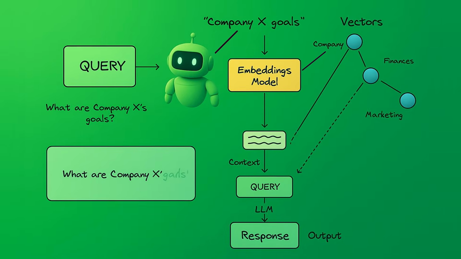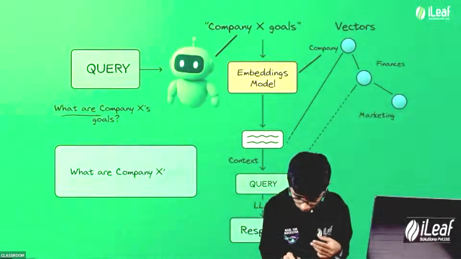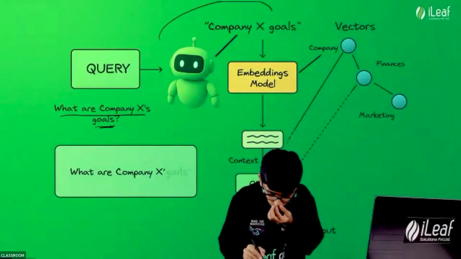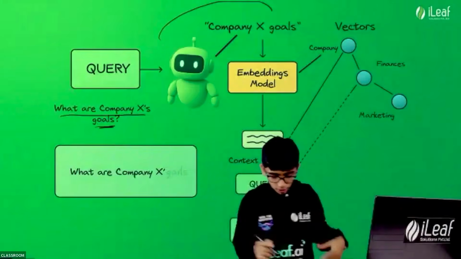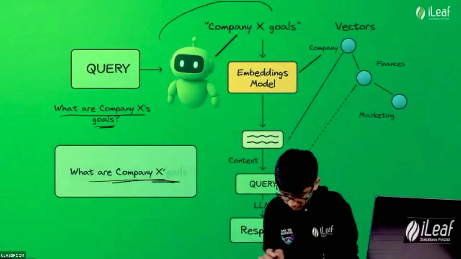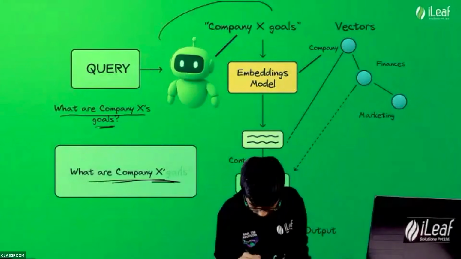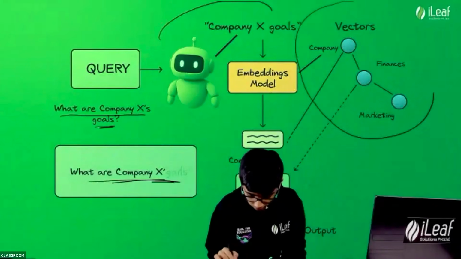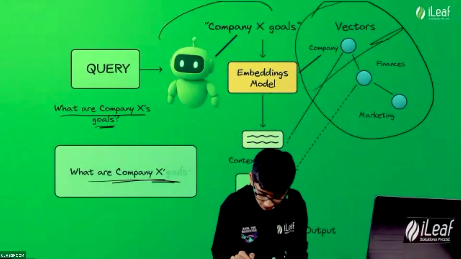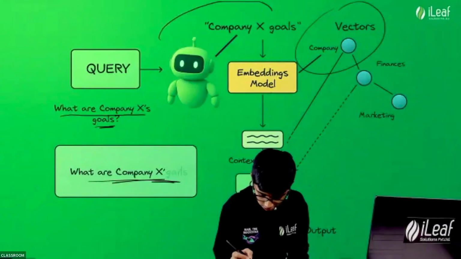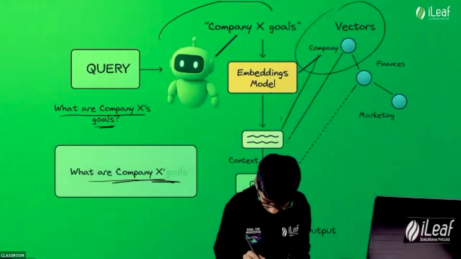Now, when we ask a certain question, for example, what company X's goal is, it goes to the embedding model. Remember the embedding model? This is our question: what is company X's goals? There are different sections, right? It takes the information from the company section, and then it answers the query from the LLM.